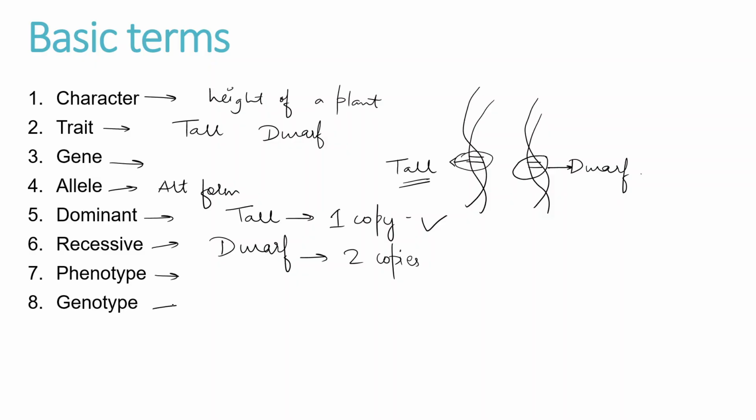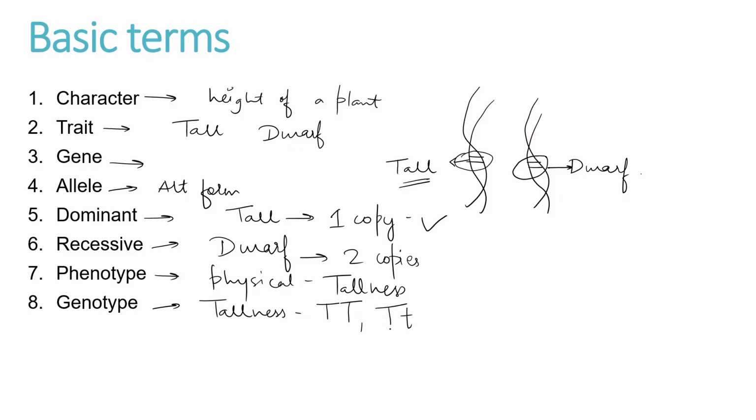Next is phenotype and genotype. Phenotype is the observable or physical characteristics which are seen, for example, tallness. Genotype is the genetic constitution. So, for tallness, I need to show the genotype always in pairs. It is always in pairs. So capital T capital T is tallness, and capital T small t is also tallness.